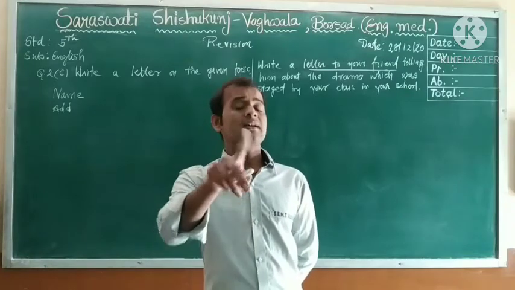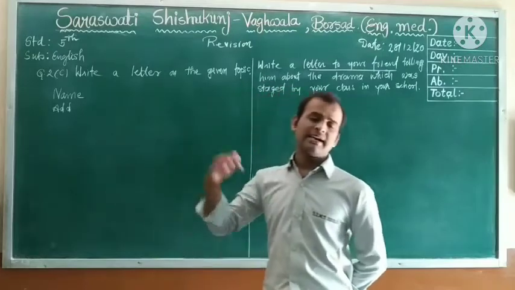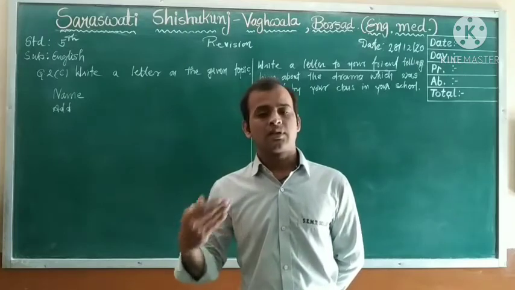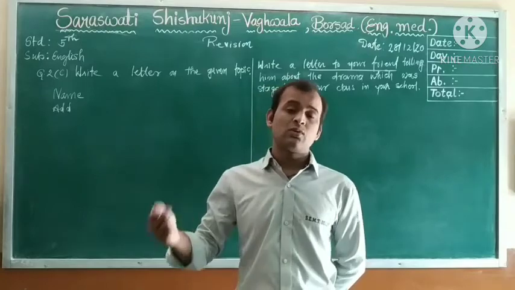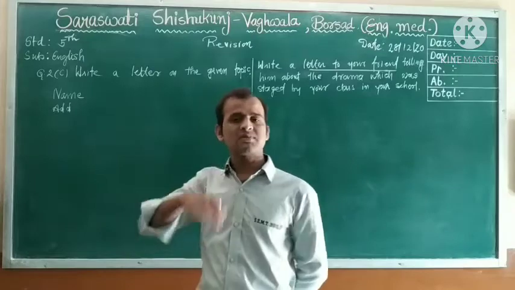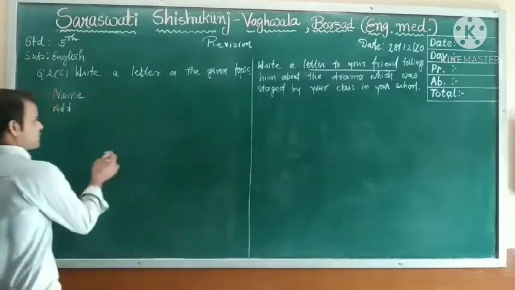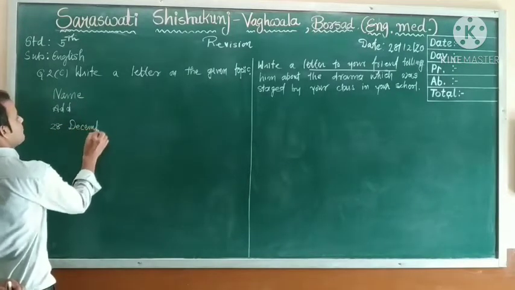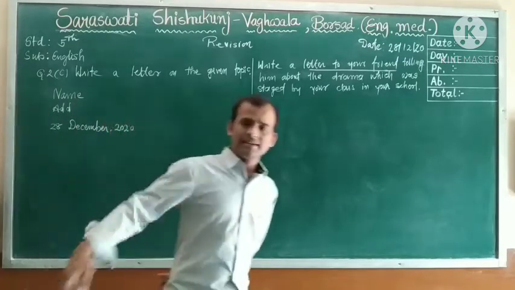Whose address? The person who is writing the letter. Name and address. In the address, all the things are included: house number, society name, area, even city or village with pin code. That is all. Name and address. Next, afterwards you need to write the date. A particular date. Suppose I am writing today's date, 28 December 2020. That is the date.